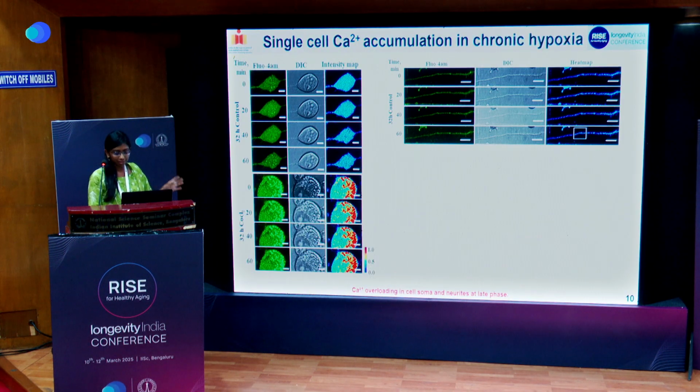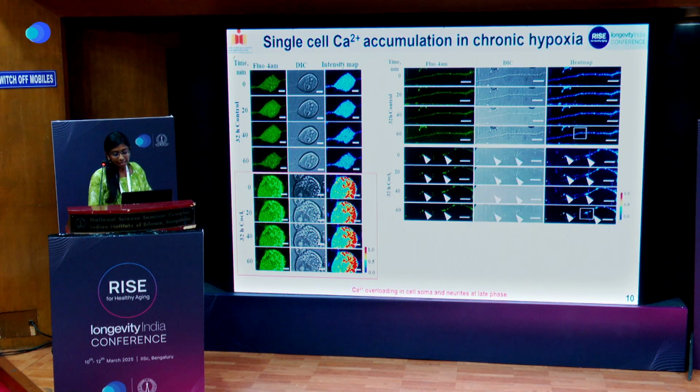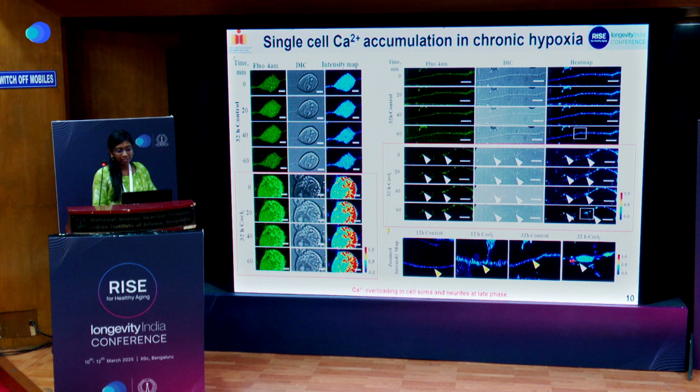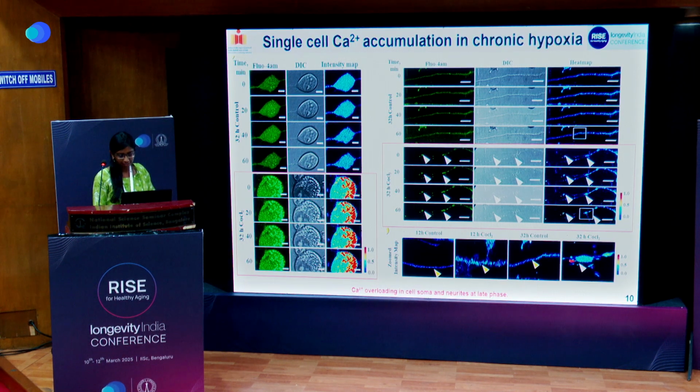But under this hypoxic treatment, we can see how the calcium is getting accumulated in the cell soma as well as in the neurites. We can see the calcium is getting overloaded, and some disintegration can also be observed with the DIC images. So we can conclude that calcium dysregulation can lead to neurite disintegration.